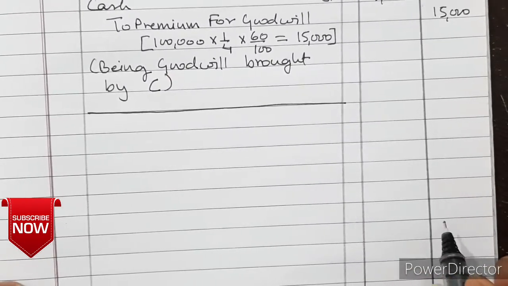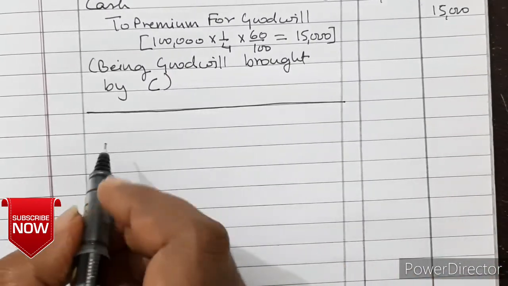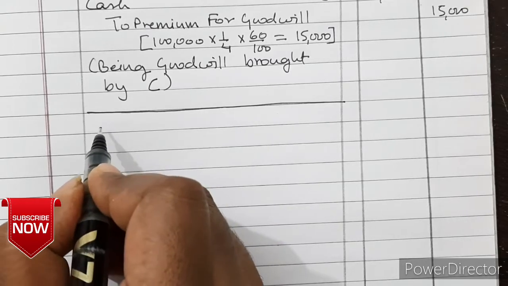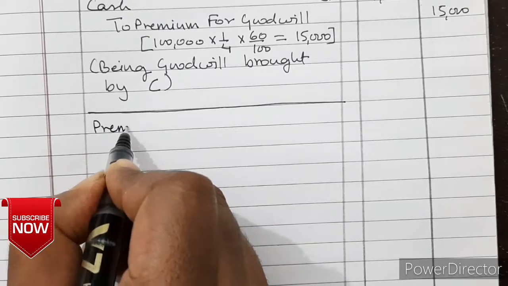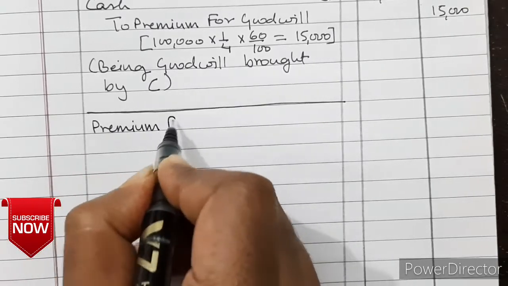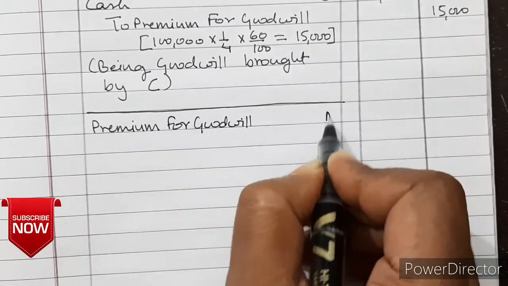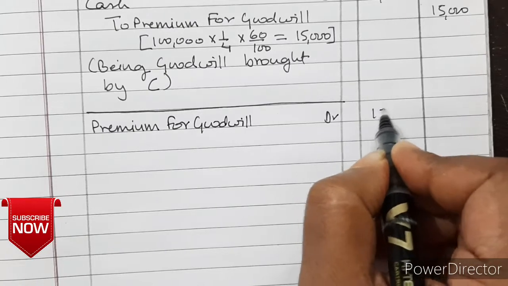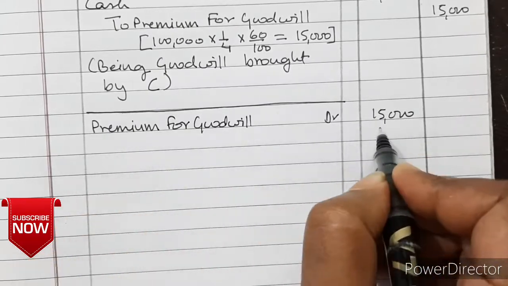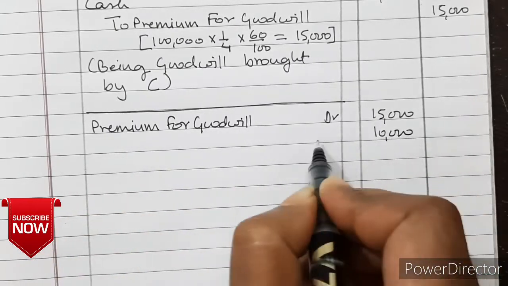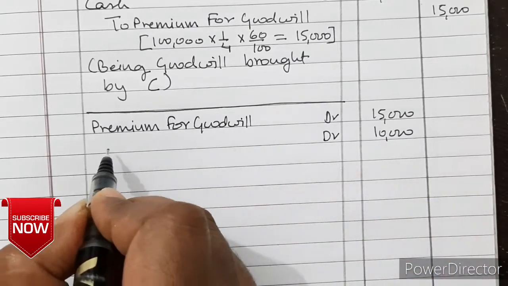Now we will pay the entire goodwill of 25,000 to old partners in sacrificing ratio. So premium for goodwill account debited 15,000 and the remaining 10,000 will be from C's capital account.